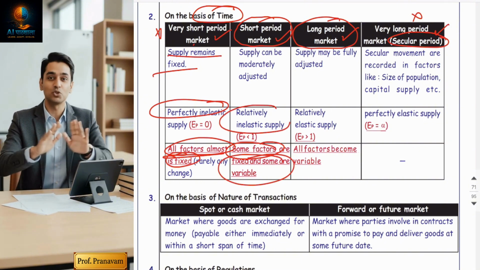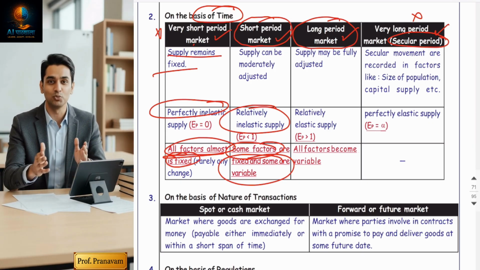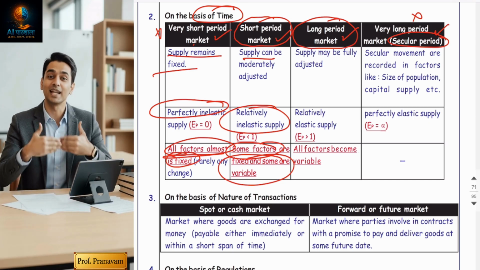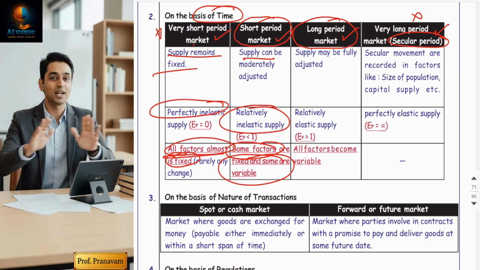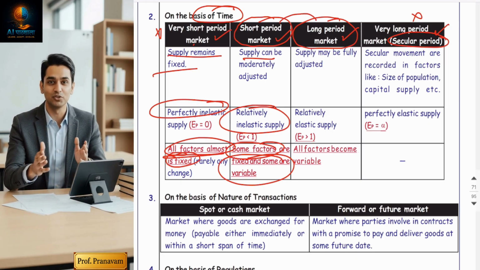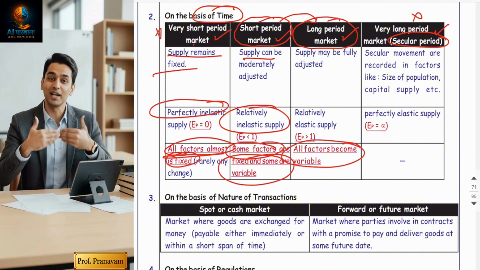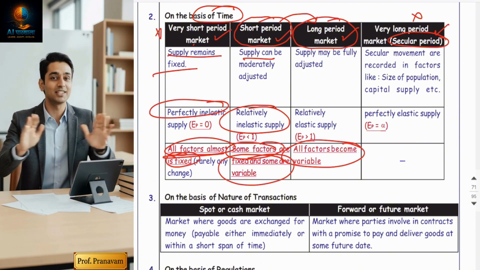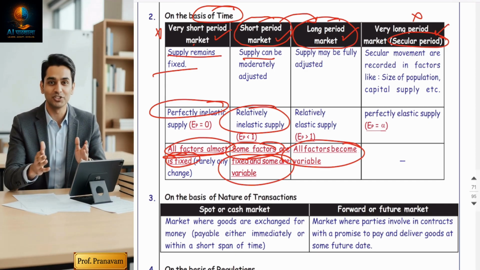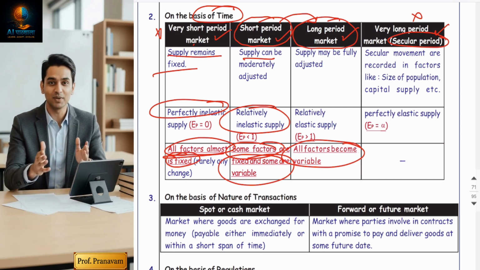Now, in this, supply is relatively inelastic. That is, Ep is less than 1. That means supply can change, but moderately, a less change in supply. This itself is the definition of relatively inelastic. Am I correct? Now, broader than short period, it's called long period. Long period is a market where all factors are variable. There is no fixed cost. Am I correct? Yes, we have already studied the importance of this in the cost price concept.